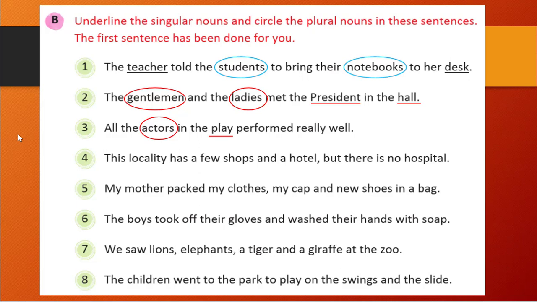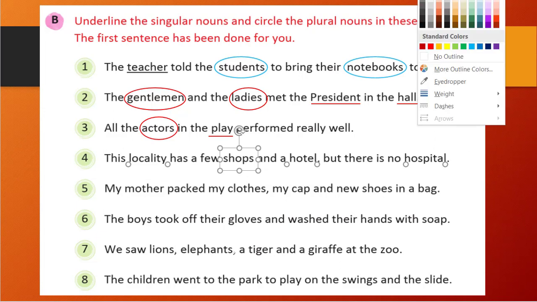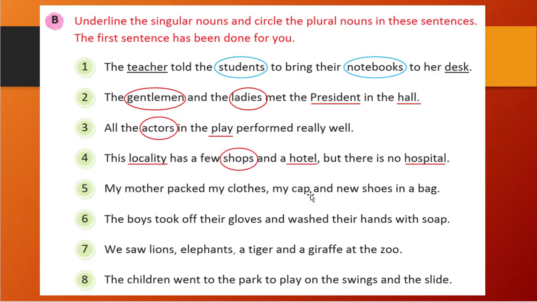But there is no hospital. Hospital is also singular form. If hospitals was written, then it would be a plural form. But here all the others are in singular form. So let me mark the answer for you. Yes, you can see now. Locality, hotel and hospital are singular and shops is plural.